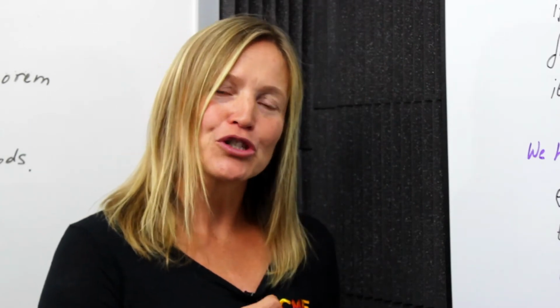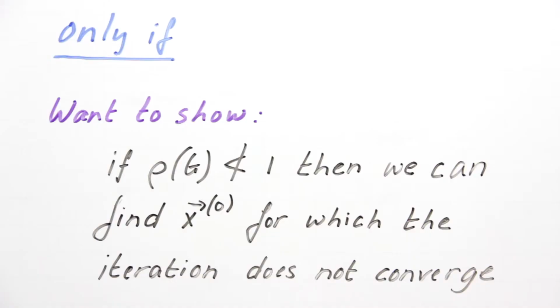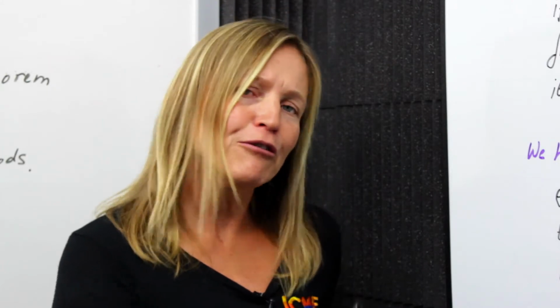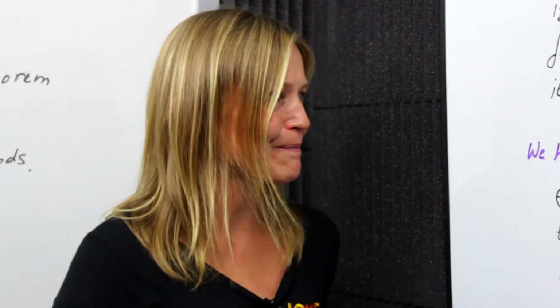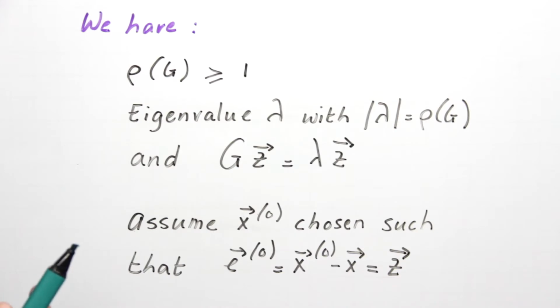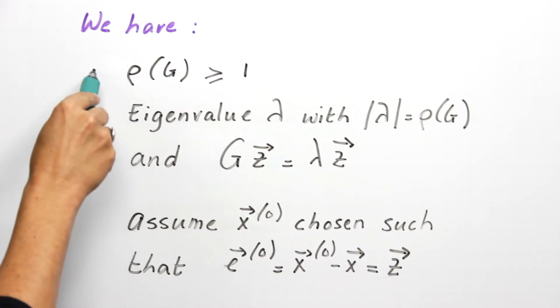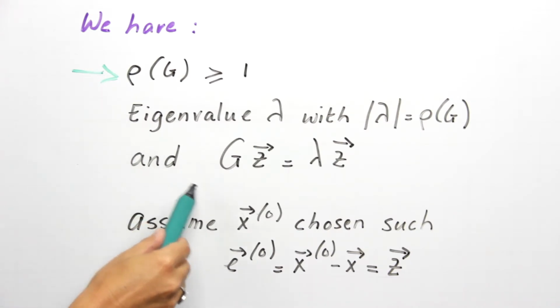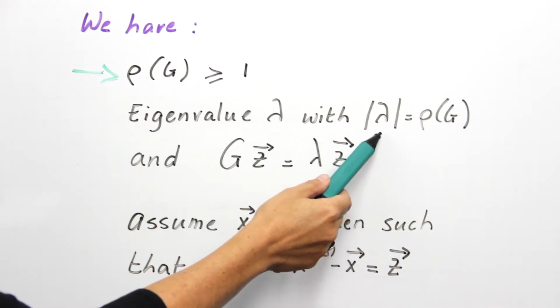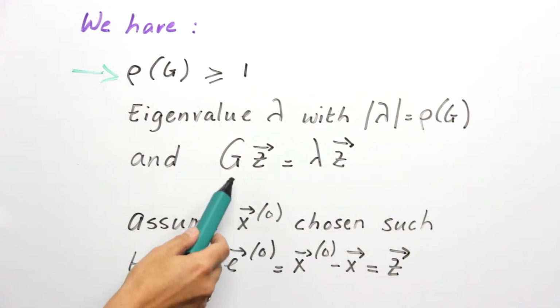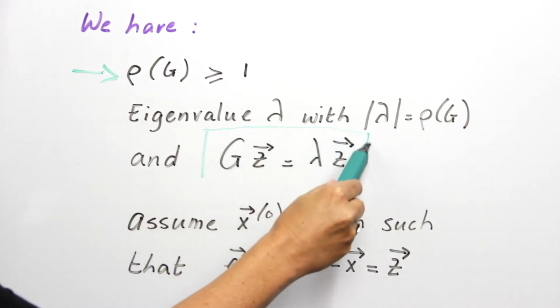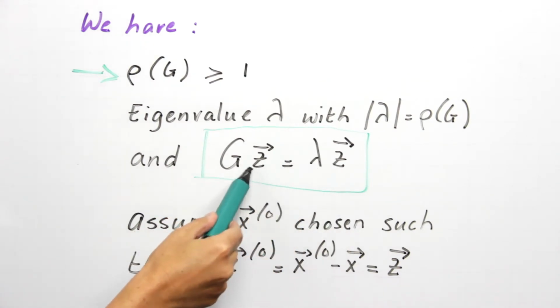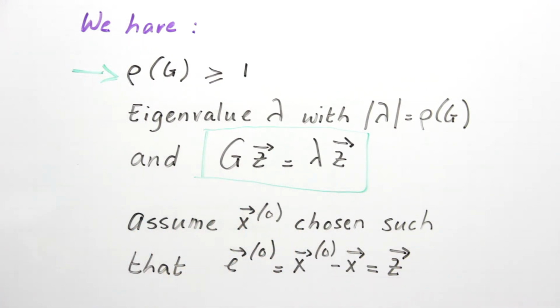Now remember that we wanted to show in this part of the proof that if the spectral radius is not smaller than 1, then there is always an initial guess x0 for which we are in trouble. So how do we construct such an initial guess? Now in the construction, we can only play with the stuff that we know. And what do we know? We know that the spectral radius is bigger or equal to 1, right? It's not smaller than 1. And we know that there is some eigenvalue equal in absolute value to the spectral radius. So in other words, we have this expression for that eigenvalue lambda and some eigenvector which we call z.